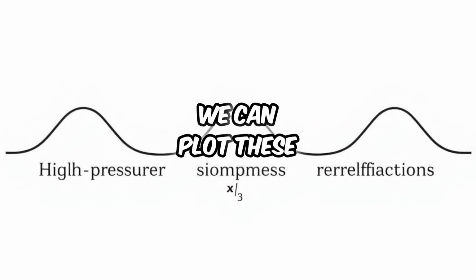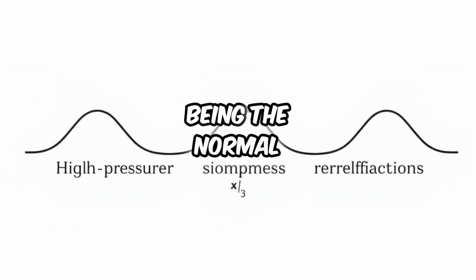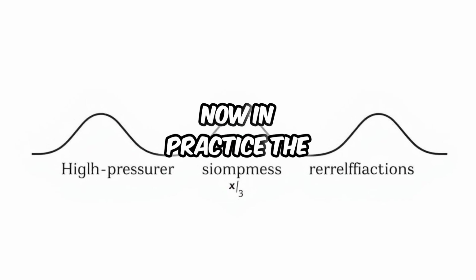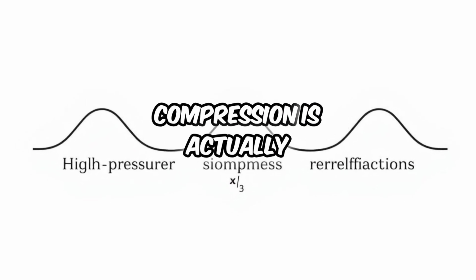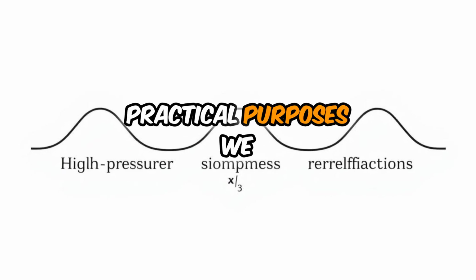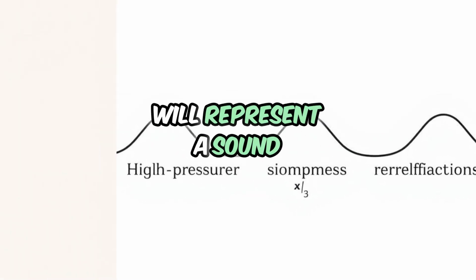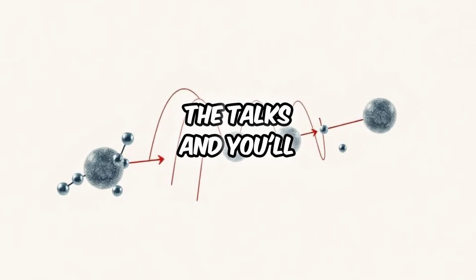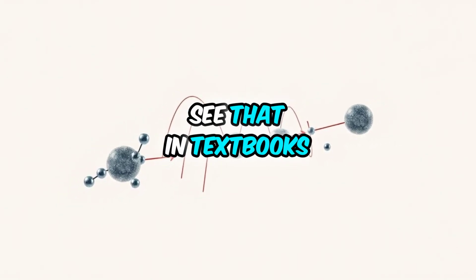We can plot these with the x-axis being the normal pressure within the tissue. Now in practice, the amplitude of compression is actually higher than the amplitude of rarefaction. But for practical purposes, we will represent a sound wave like this within the talks. And you'll see that in textbooks as well.